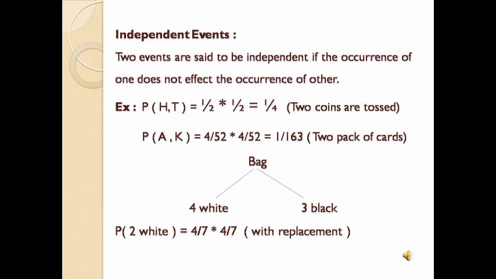So 4 C1 by 7 C1, that is 4 by 7, into again I need a white ball. We know it is with replacement, so when I have taken the ball, another ball is replaced in that place. So again it will be 4 white balls, that is 4 C1 by 7 C1. So probability of getting 2 white balls is equal to 4 by 7 into 4 by 7 when the ball is replaced. So this is about independent events.